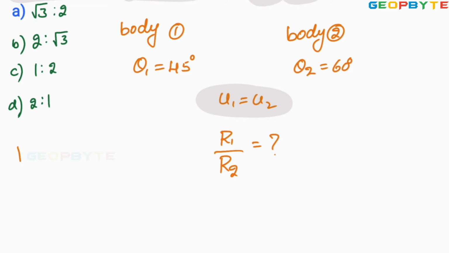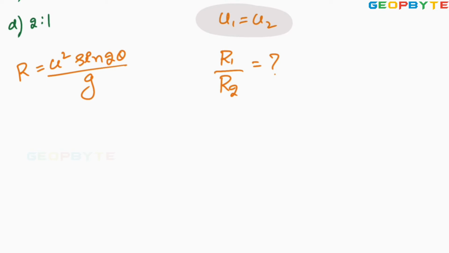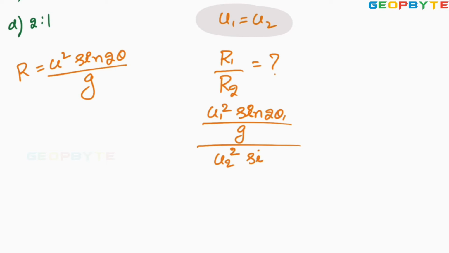Now what is the horizontal range formula? U square sine 2 theta by g. Then how can it be written? u1 square sine 2 theta 1 divided by g, divided by u2 square sine 2 theta 2 divided by g.